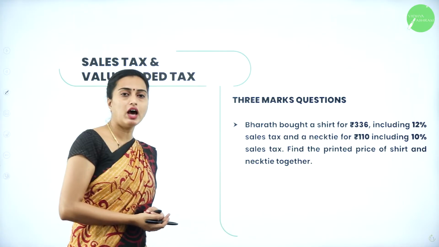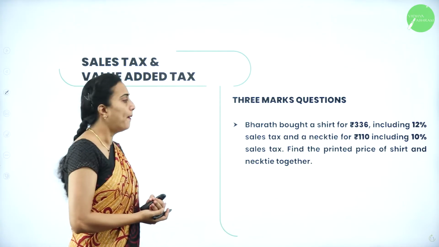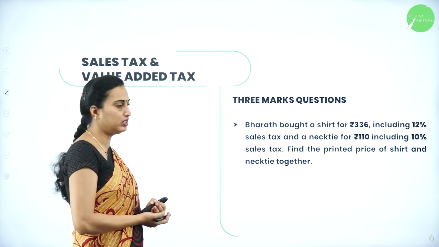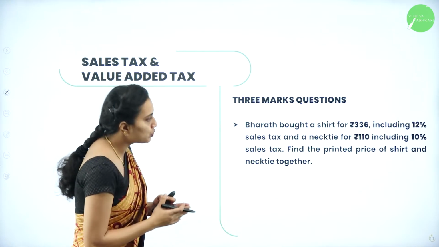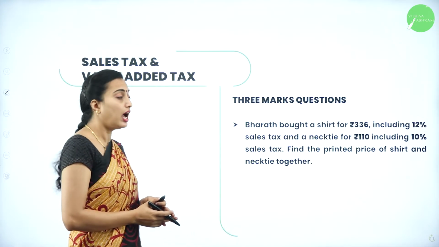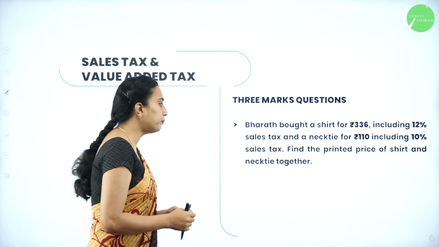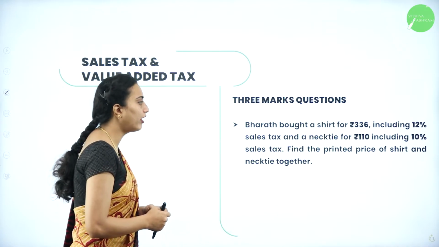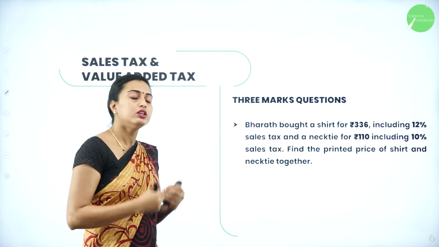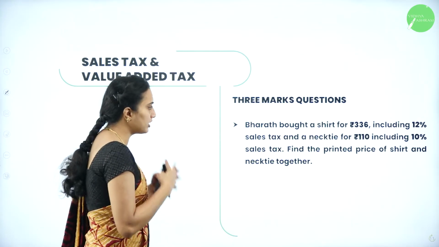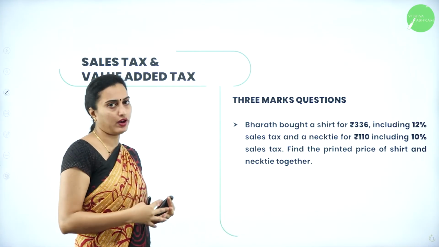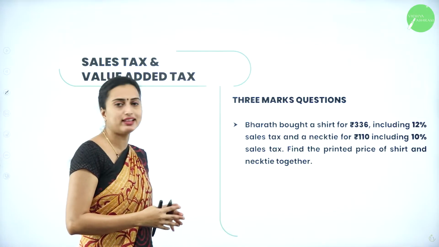We'll move on to the next problem. Now we are moving on to a 3 marker. Bharat bought a shirt for rupees 336, including 12% sales tax, and a necktie for rupees 110, including 10% sales tax. Find the printed price of the shirt and the necktie together. We need to find the shirt price and the necktie price first, and then add those prices to calculate the price together.